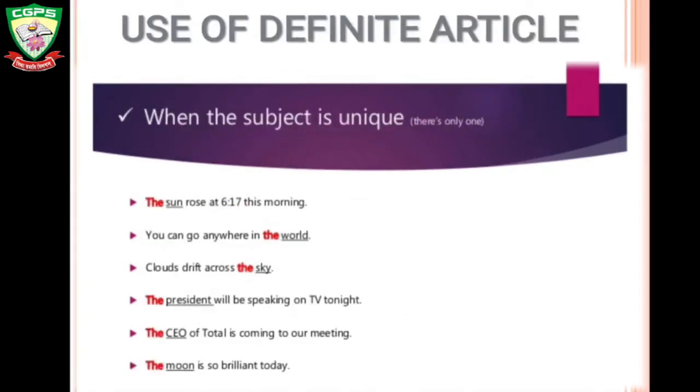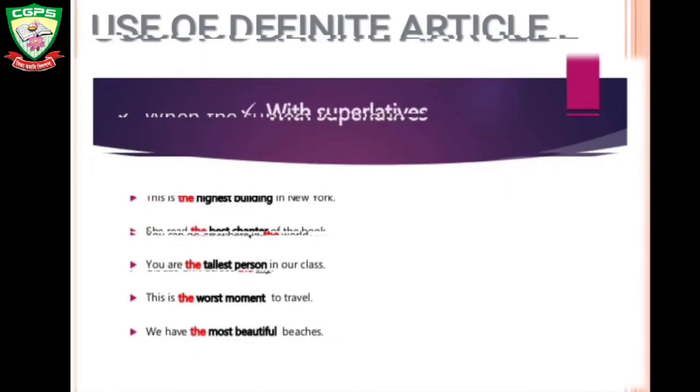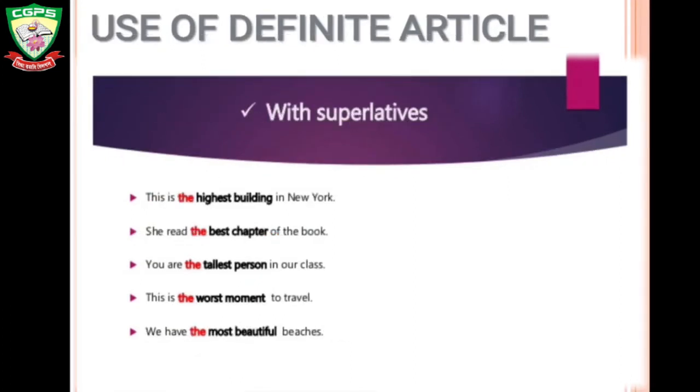When the subject is unique: the sun rose at 6:17 this morning. The sun is a unique thing, so we will use the before it. With superlatives: this is the highest building in New York. Highest is a superlative, so we will use the before it.